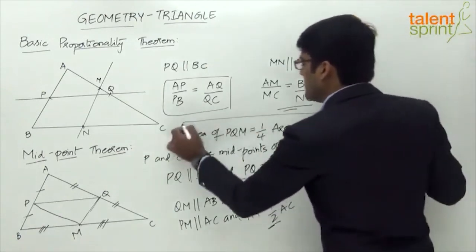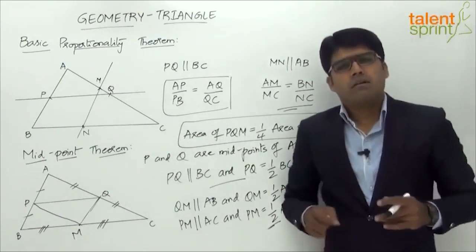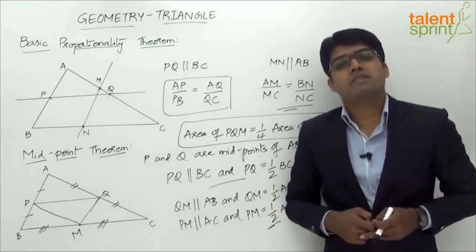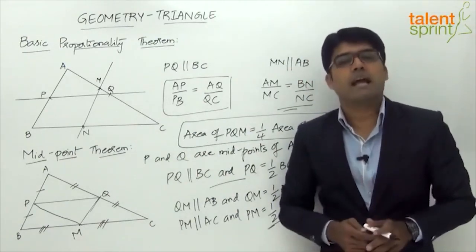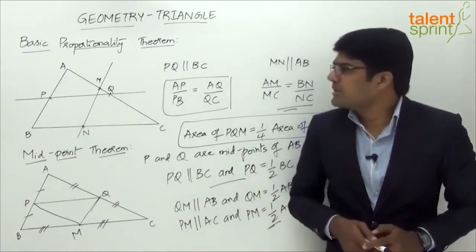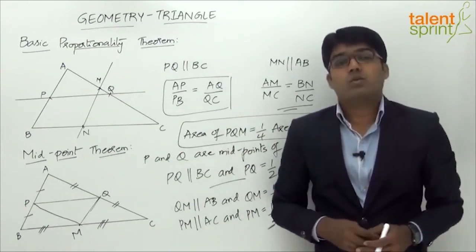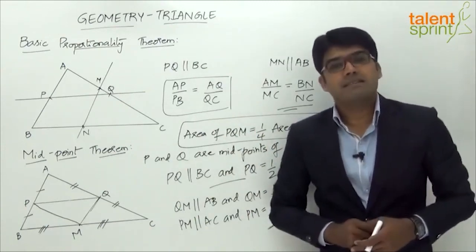Well, this is not the midpoint theorem, but an important conclusion that we need to remember, which states that when we obtain a triangle by joining the midpoints of the three sides, the area of that new triangle would be 1/4 of the original triangle, right? So that's about the basic proportionality theorem and the midpoint theorem, which would help us while solving questions on triangles from geometry.